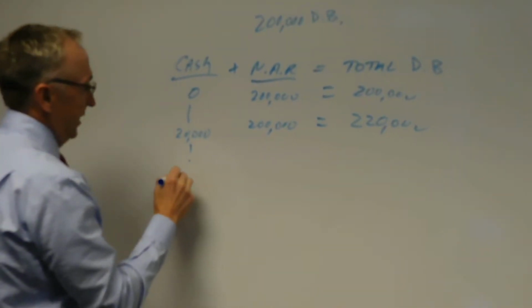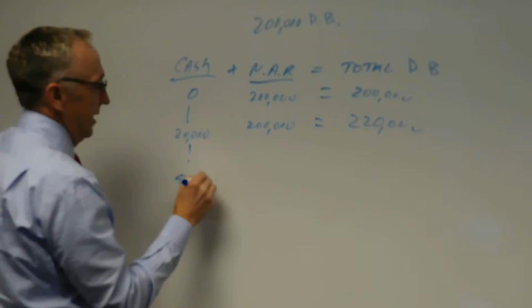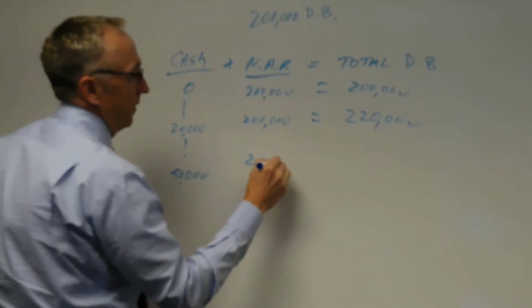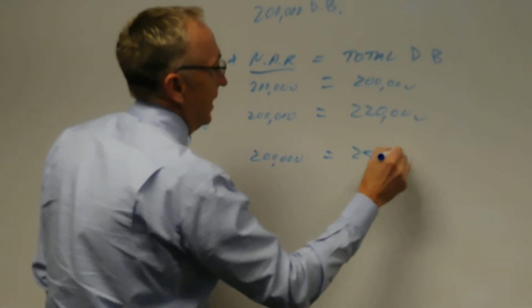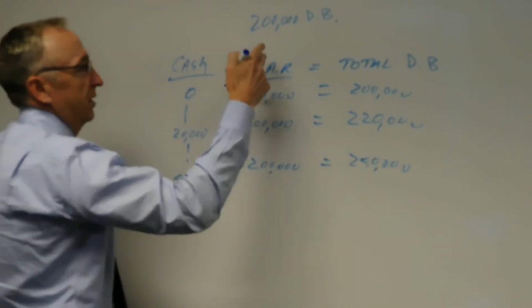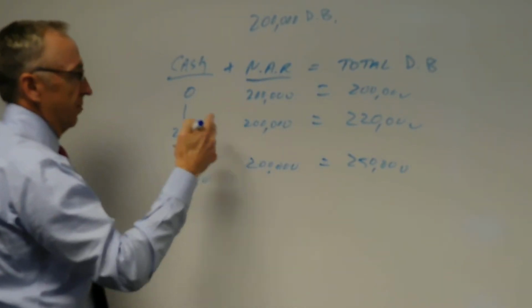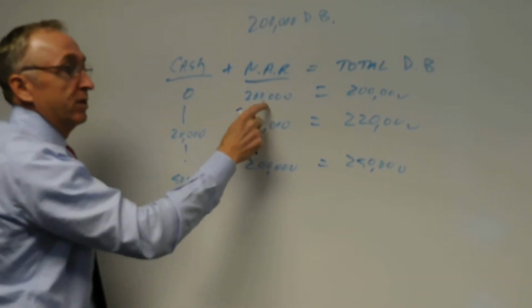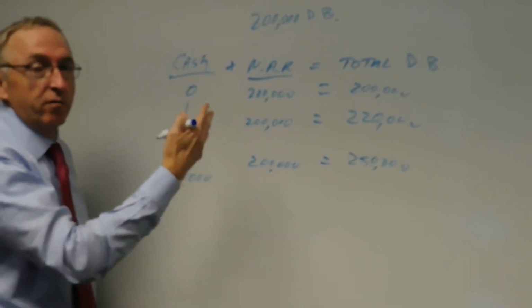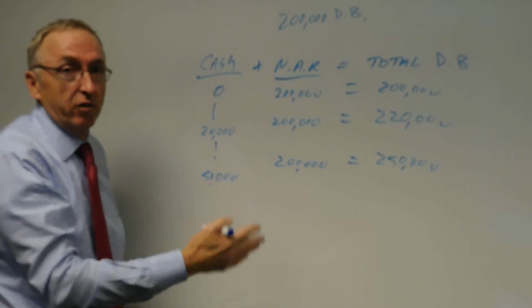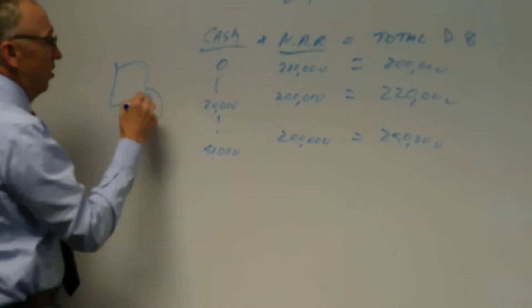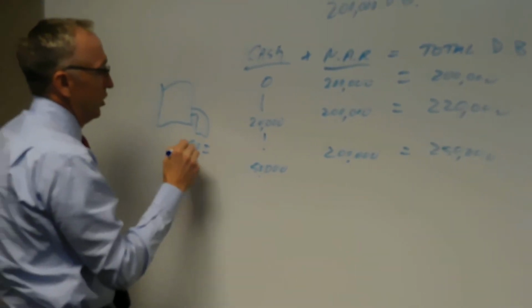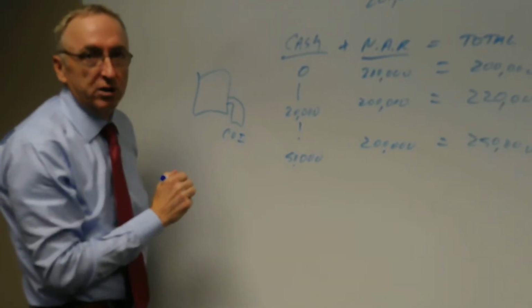And then let's say this grows to $50,000, it's just the same deal, right? That equals $250,000. This is pretty easy to understand. If you die, you get the $200,000, which is the net amount of risk, plus the cash. But here's what's happening. We're charging you for $200,000 of insurance coverage the whole time. Right? Remember the little bucket, the drain over here, for cost of insurance? We're charging you for $200,000 for cost of insurance.